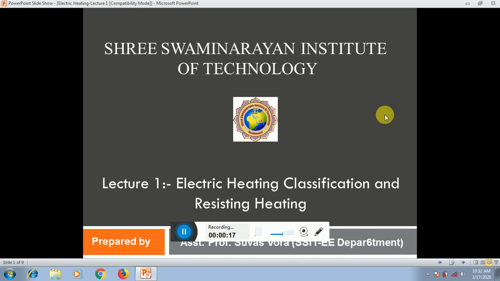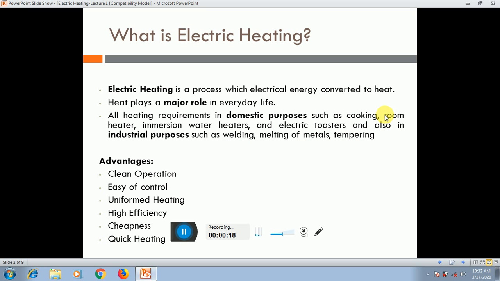In our daily life, electric heating is a very important part. So, what is electric heating? Electric heating is the process in which electrical energy is converted to heat. It means that we know how to produce electrical energy, and this energy is converted to heat. This is called electric heating.